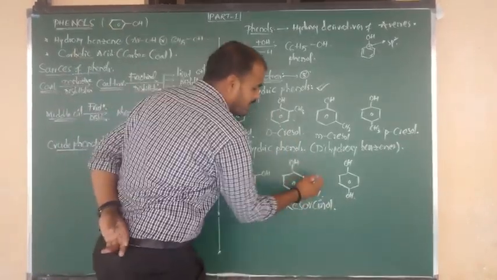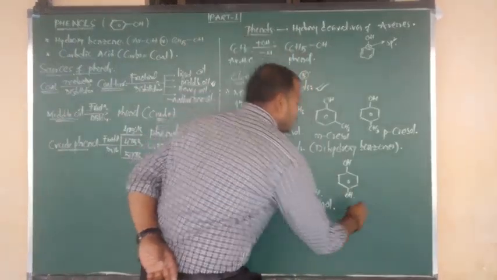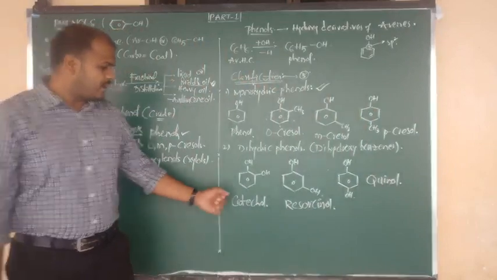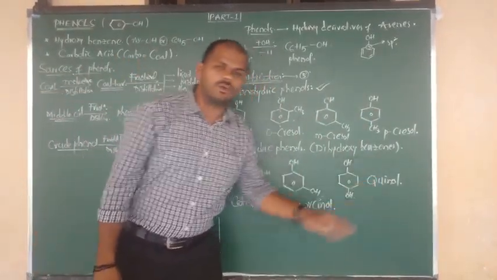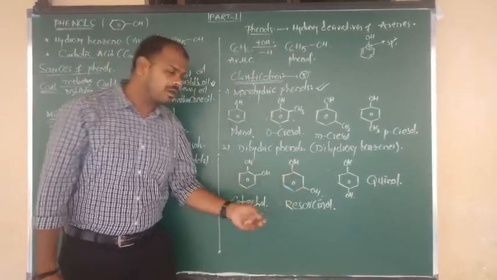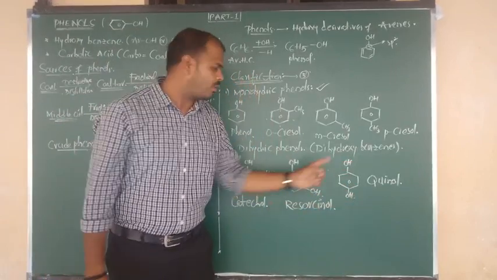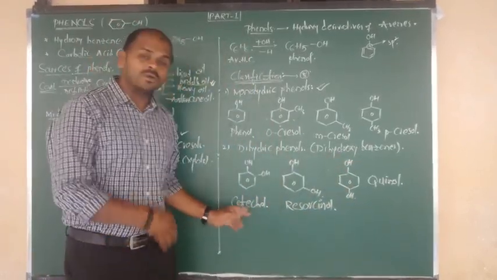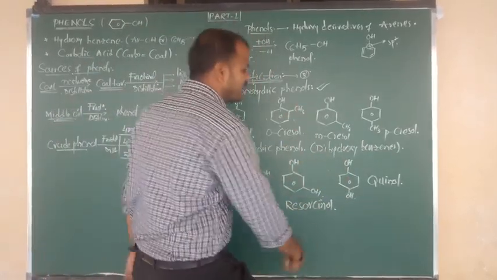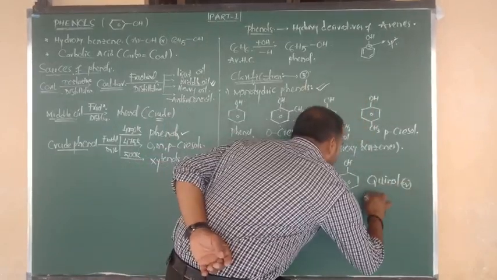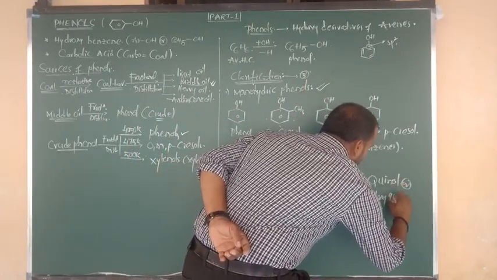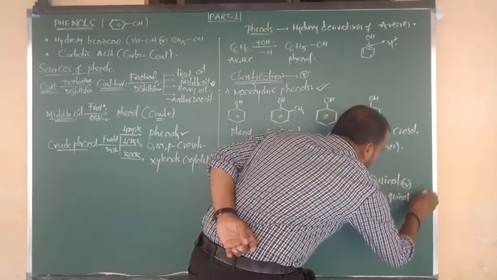At the 1,3 place the OH must be present. And 1,4 OH, its name is called quinol. Once again listen carefully: catechol, resorcinol, quinol. IUPAC names: benzene 1,2 diol, benzene 1,3 diol, benzene 1,4 diol. So 1,2 is catechol, 1,3 is resorcinol, and 1,4 is quinol, and another name is hydroquinone.